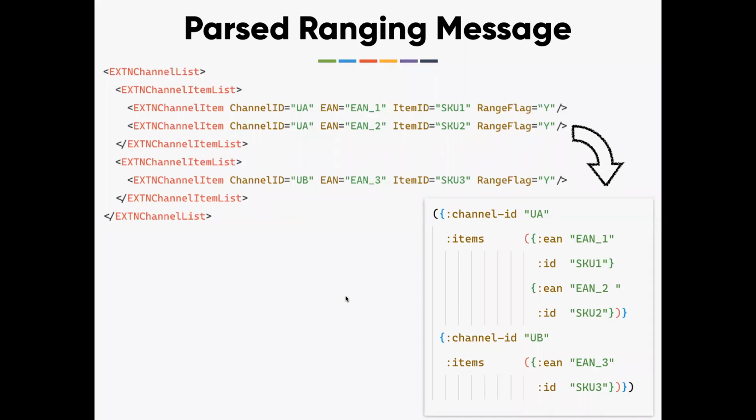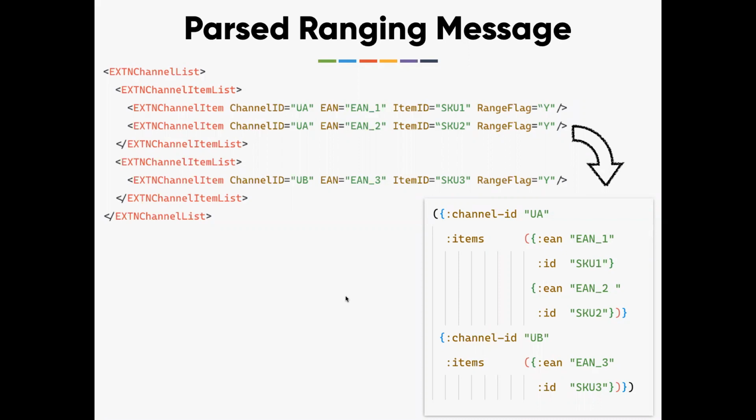We are not grouping by EAN here. It's just a simple group-by operation, based on channel ID, because we are operating at the channel level. Don't get into the details; just get a high-level idea of what we are doing here.